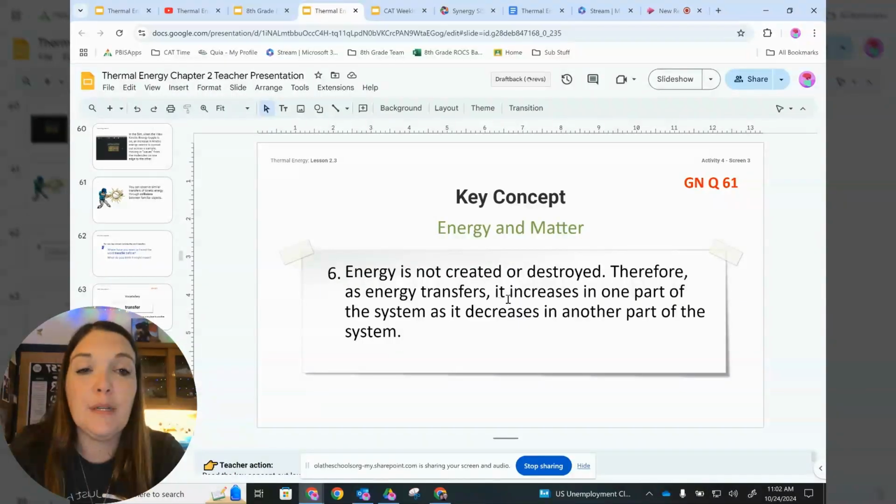Key concept, guided notes question 61. Energy is not created or destroyed. Therefore, as energy transfers, it increases in one part of the system as it decreases in another part of the system. So get that down, guided notes question 61.